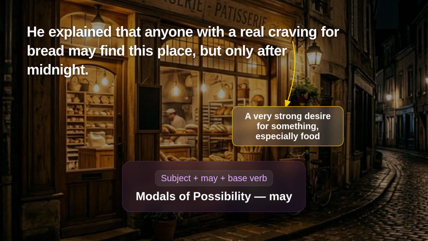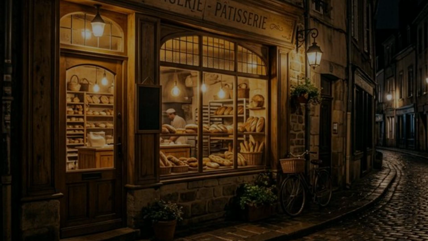Let me give you a simple way to remember all three. Think of a scale of formality. Might is casual, could is neutral, may is formal, but all three can express possibility. Now here is an important connection. Remember the aroma from sentence 1? The proprietor is saying that the aroma is a kind of signal. Only people with a real craving can follow it and find the bakery. That is why Alina was drawn here. Her curiosity and her craving for bread guided her. Pretty magical, right? Wonderful. The mystery is building. Let's find out what happens next.